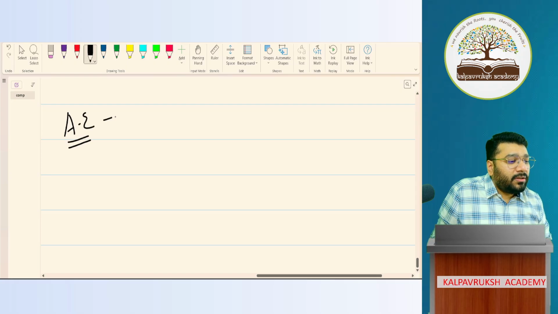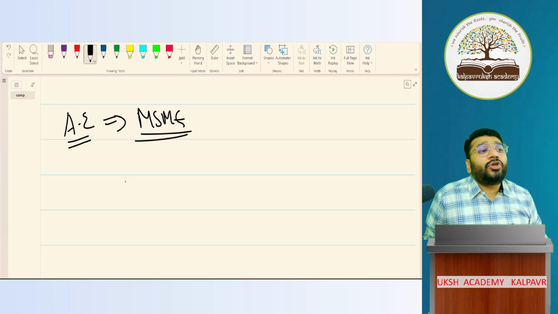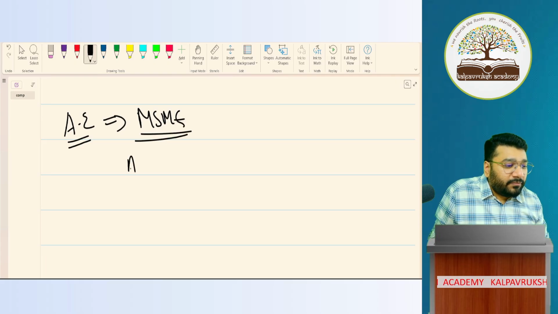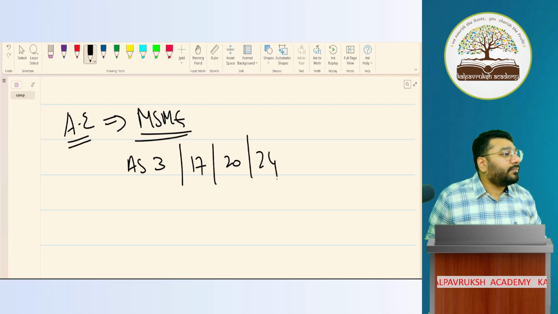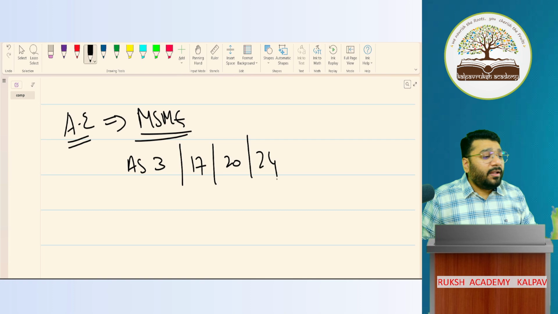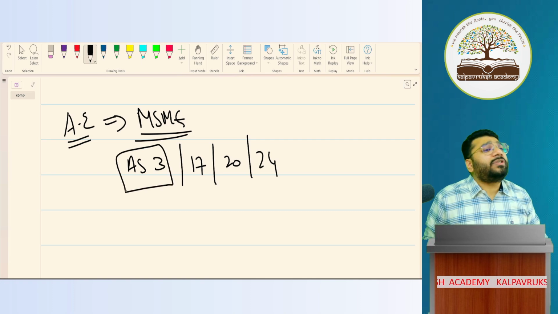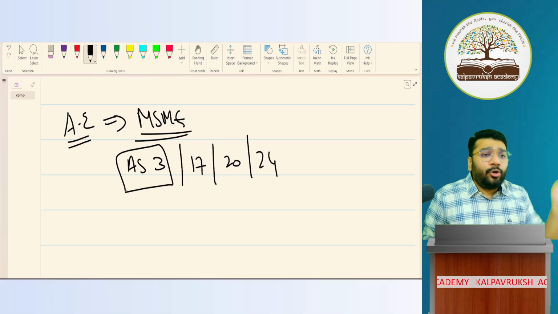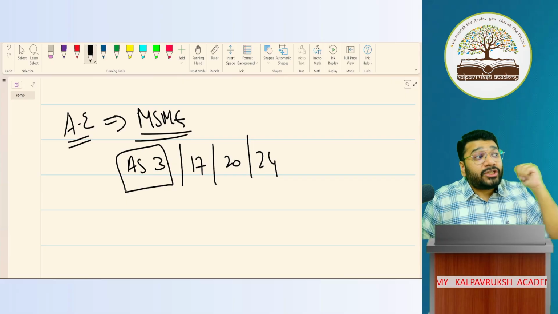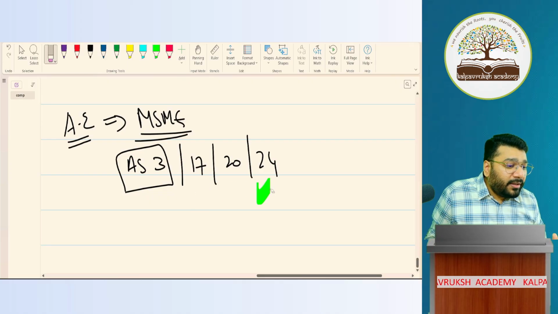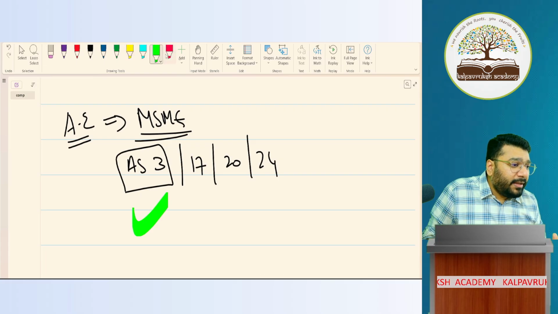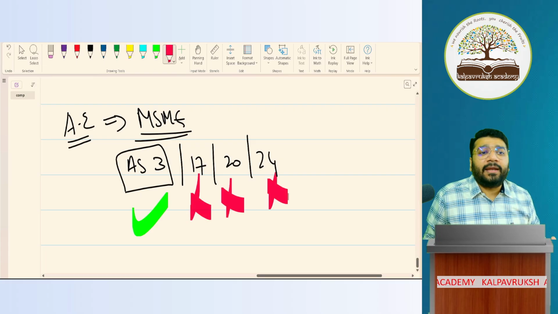Asset events. It is MSME. Tell me one thing. Which all AS is fully exempted? 3, 17, 20, 24. Now, asset event says that I will follow cash flow statement. I will prepare cash flow statement. I don't want relaxation. Then for which do I need relaxation? 17, 20, 24 relaxation. So this I am preparing. This I am not preparing.